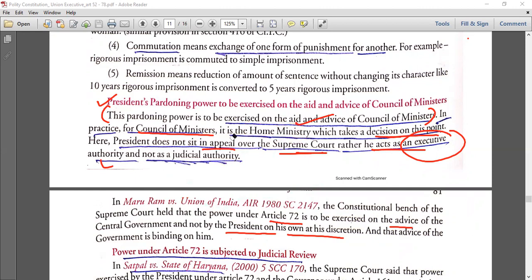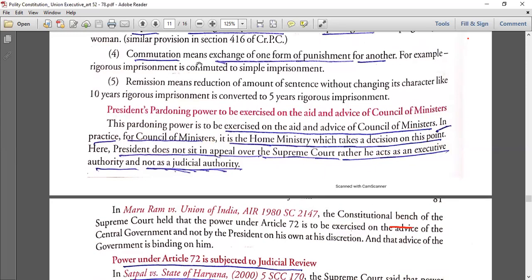Now, the power under Article 72, the pardoning power, is subject to judicial review. It means you can file a PIL. Now, what are the provisions?